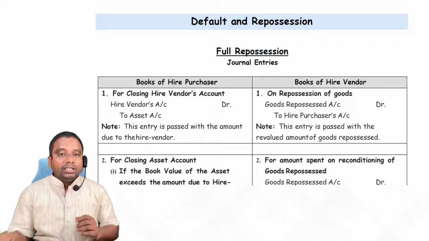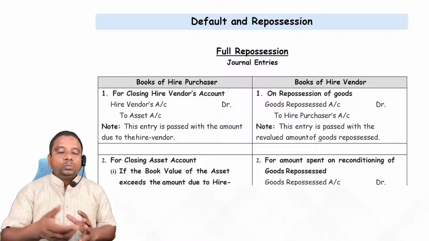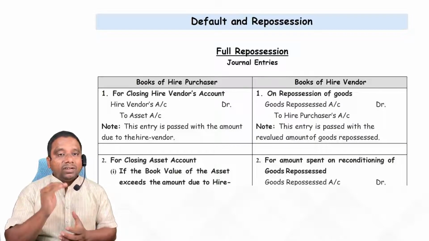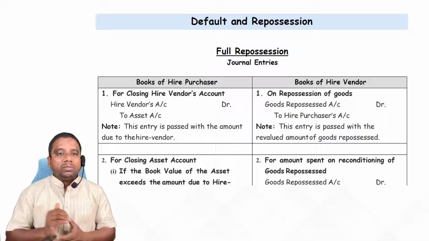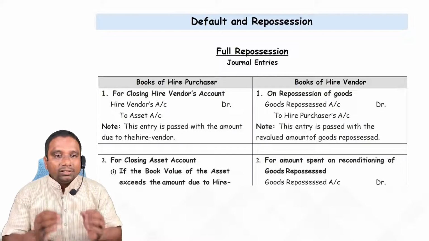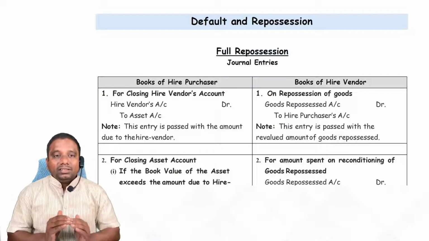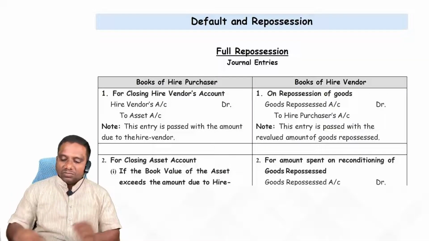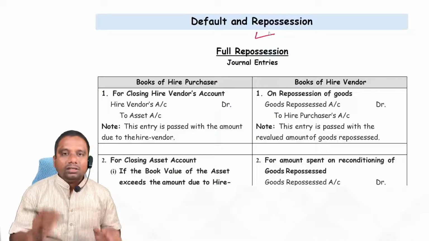I repeat, if the hire purchaser fails to pay any installment, then the hire vendor has the right to take back the property. When the asset is taken back, what is the accounting treatment? That is the question that comes under default and repossession.